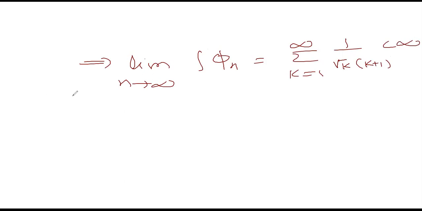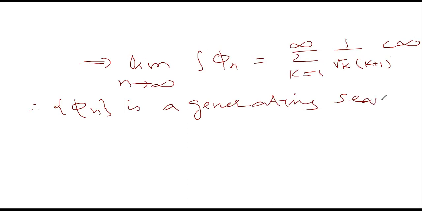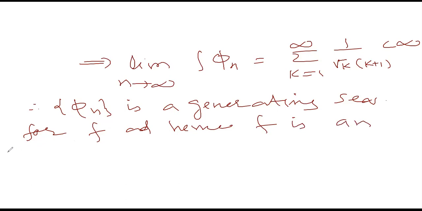Therefore phi n is a generating sequence for f, and hence f is an upper function.